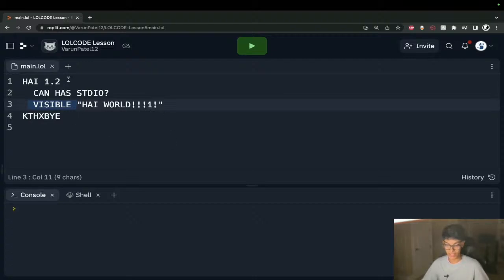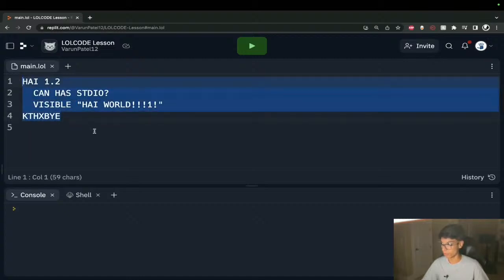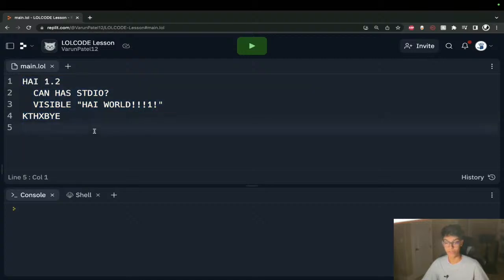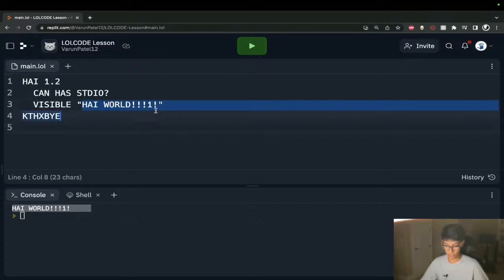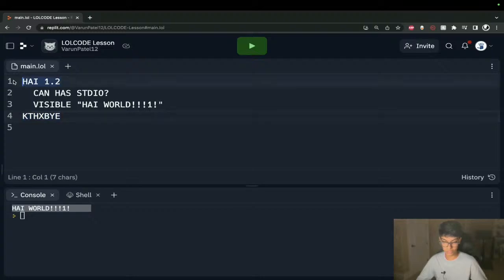We've opened up our REPL. First things first, we can take a look at this example boilerplate code which Replit has provided for us. If we run this, we get hey world. That's this output right here. Now, the other lines: on line 1, we have HAI 1.2. What this is telling us is that the LOLCODE program has started, and we're going to be using version 1.2 of the interpreter to run it.